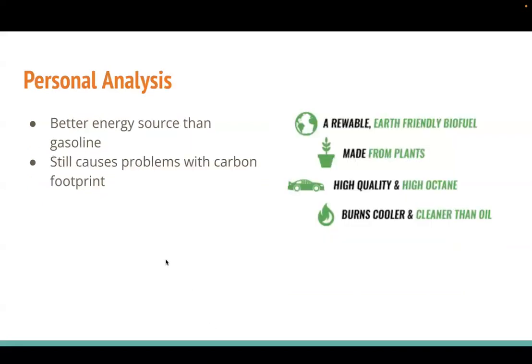Personal analysis. Me personally, I believe it is a better energy source than gasoline. It is renewable and it is made from plants. Its greenhouse gas emissions are better than gasoline. However, it still causes problems with its carbon footprint. So there should be alternatives to how we can use ethanol.